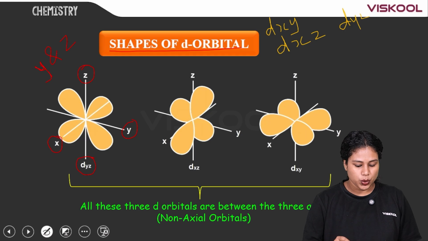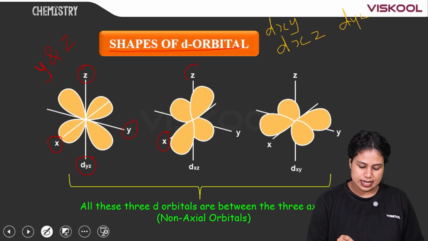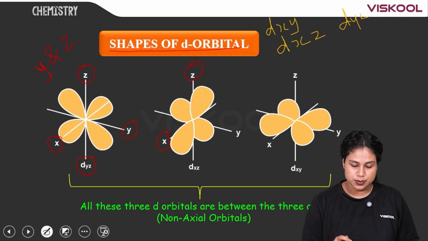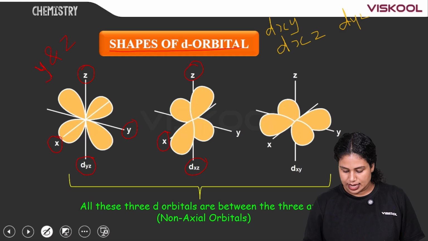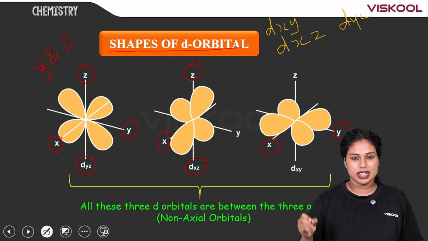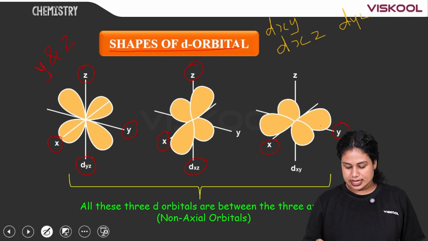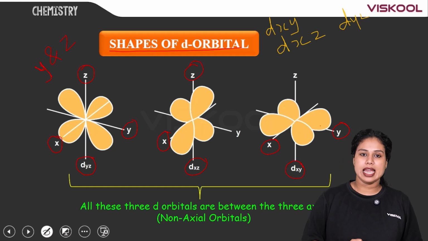Is it clear? Now here the lobes are lying between x and z. Therefore, the orbital is dxz. And in this case, the lobes are lying between x and y. Therefore, it is dxy.